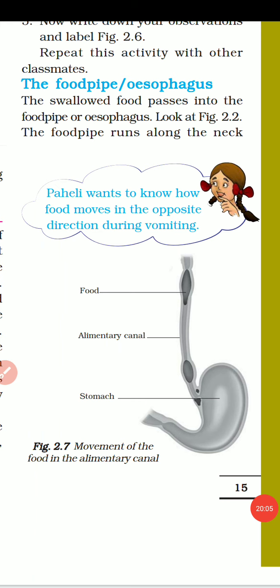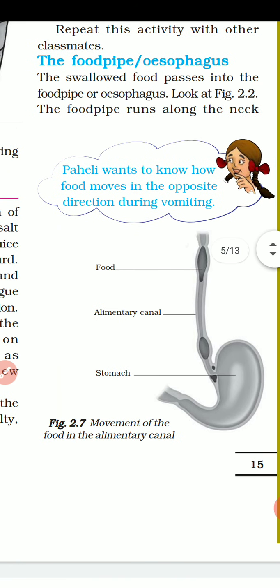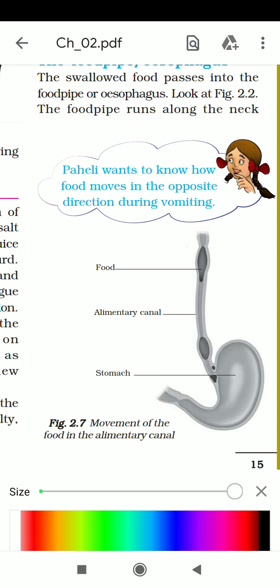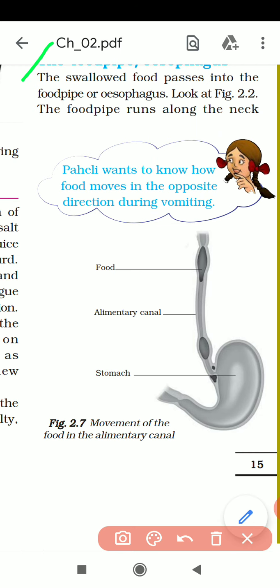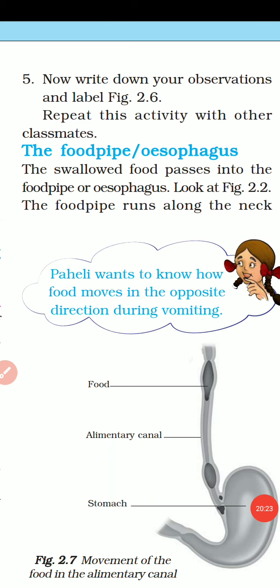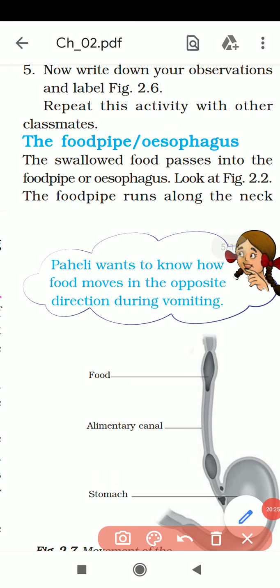After swallowing, where is the food going? The food is going into the food pipe. The swallowed food passes into the food pipe or esophagus.